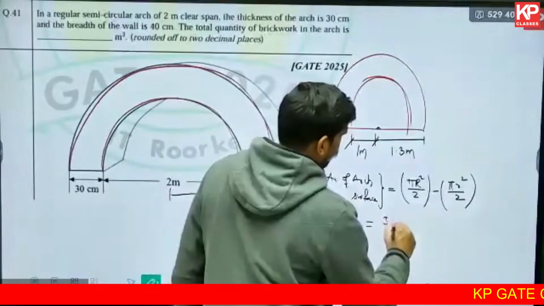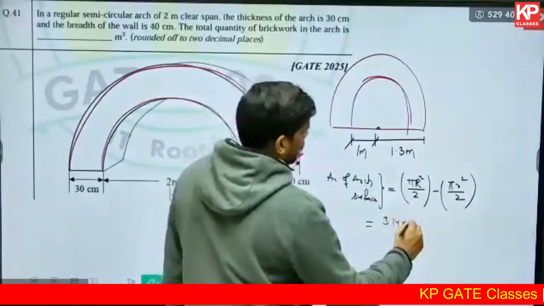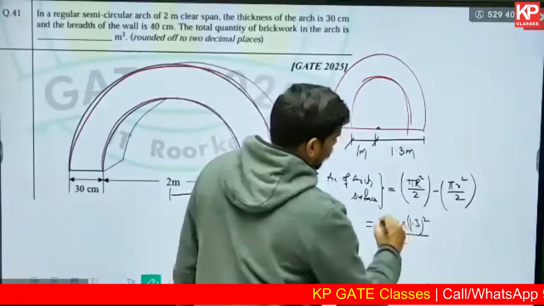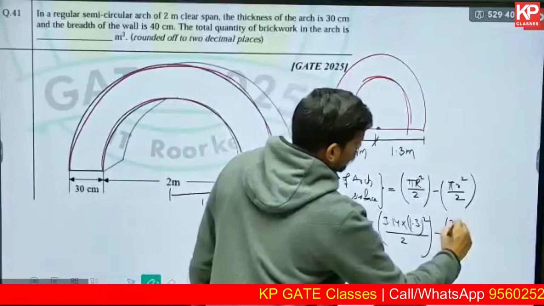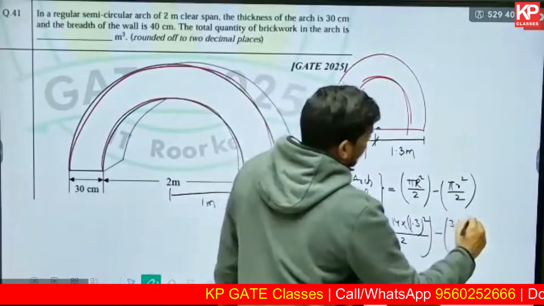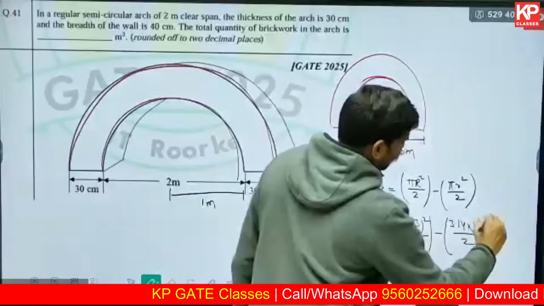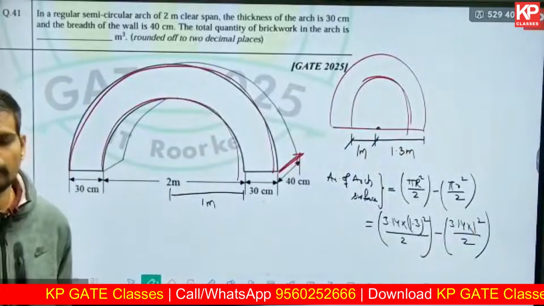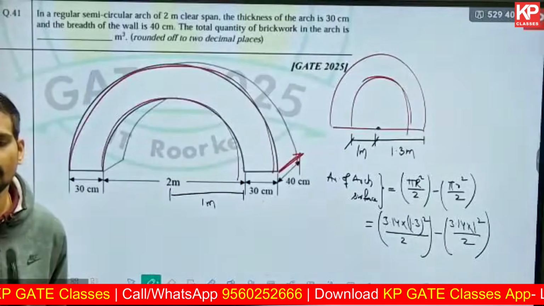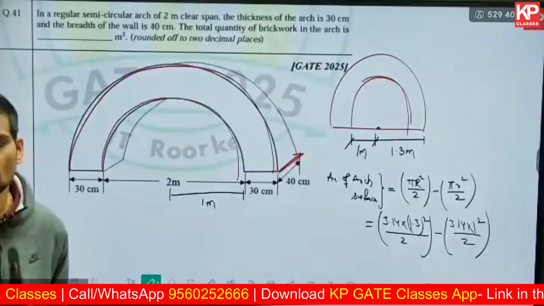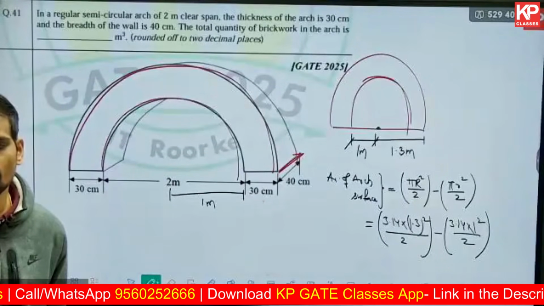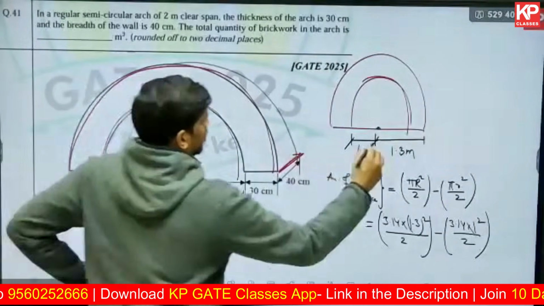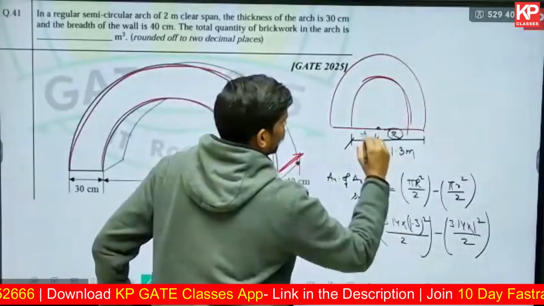So you can use pi as 3.14, capital R is 1.3, pi into 1.3 square by 2 minus pi into 1 square by 2. Simplify this and can anyone tell me what is the area of the arch surface you're getting?